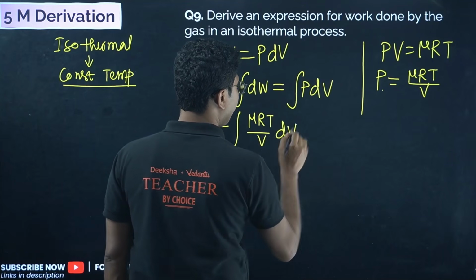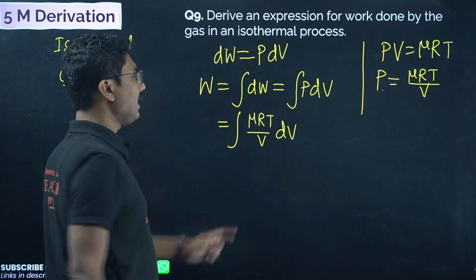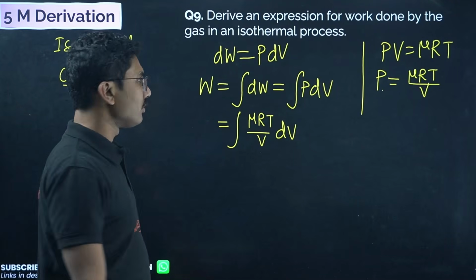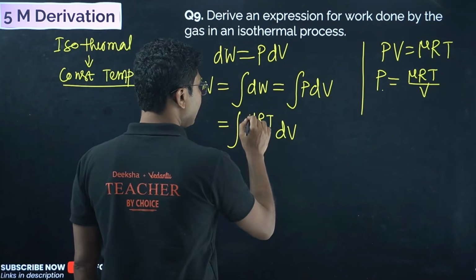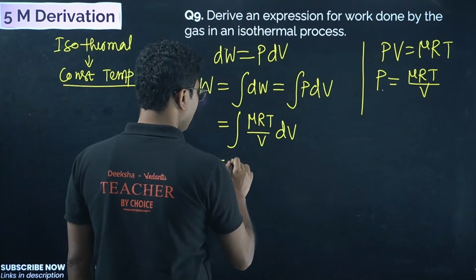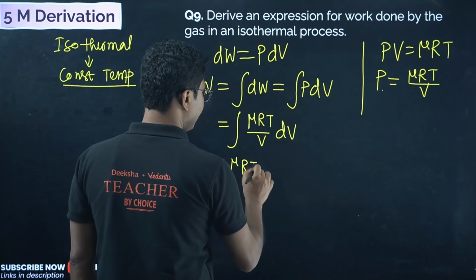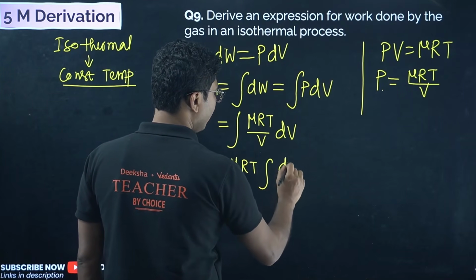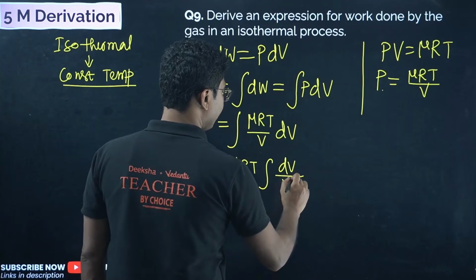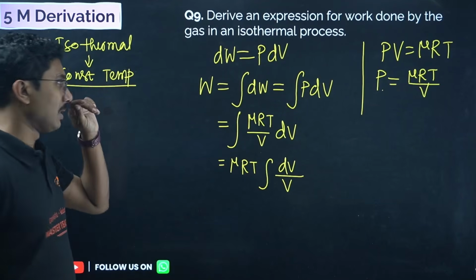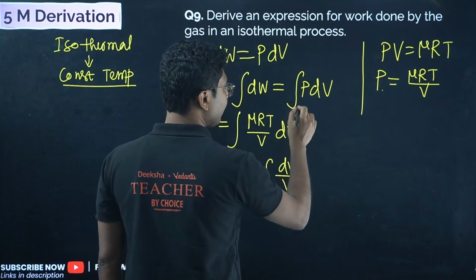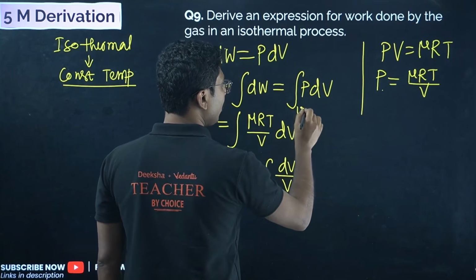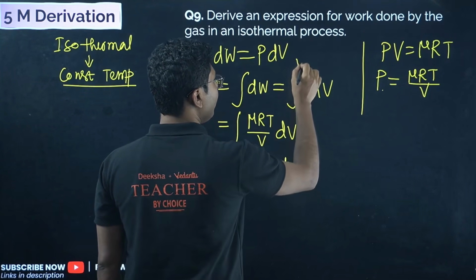Now you see that our variable is in terms of V, and the differential is also in terms of V. Mu is constant, R is constant, T is constant, so they come out of the integration. Similar to differentiation, if it is a constant, it comes out of the integration as well. Now this derivation you have to remember. We are trying to find the total work done, and we are integrating with respect to V, from initial volume to final volume.